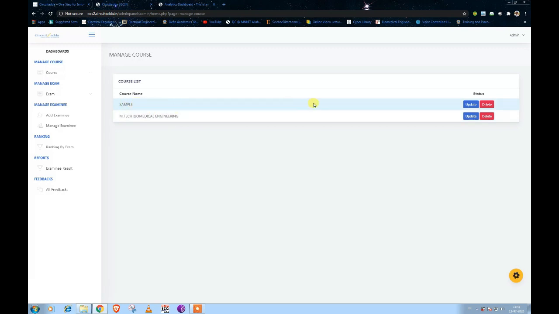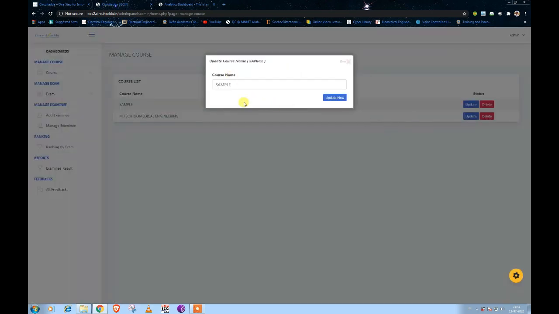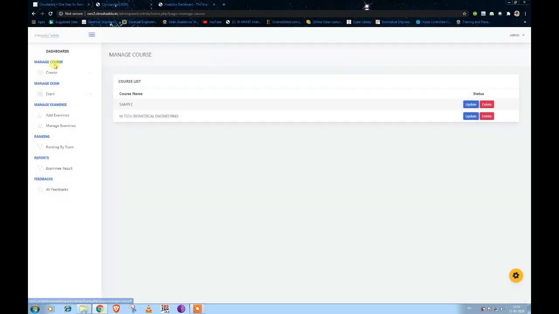If you want to make some changes in the course, just click on the update button, and you can change the name of the course. Here I had created the default course, so I am not going to change any name. If you want to change the name of the course, you can. Hence the manage course option is used for adding a course and also changing the name of the course.